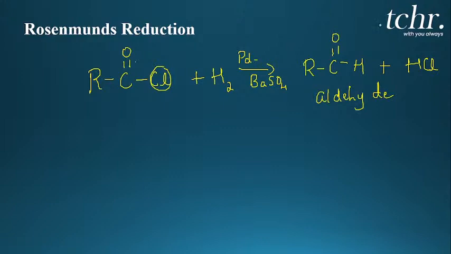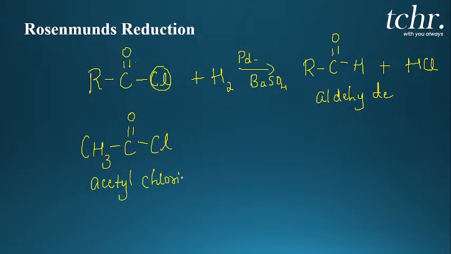Now, for example, if I am taking acetyl chloride, CH3 C double bond O Cl, it is nothing but acetyl chloride. Now I have to reduce this acetyl chloride to aldehyde.